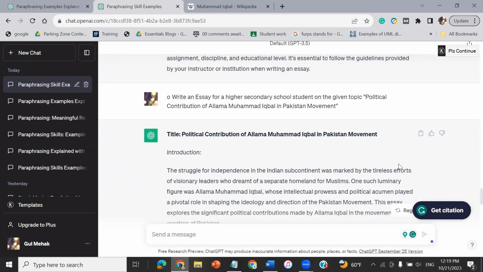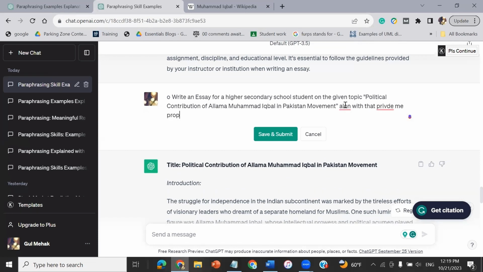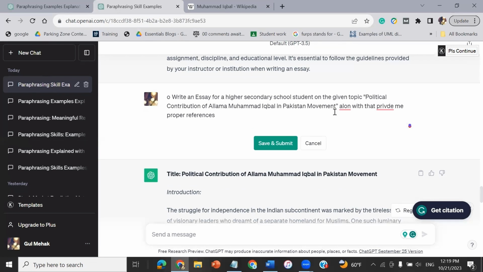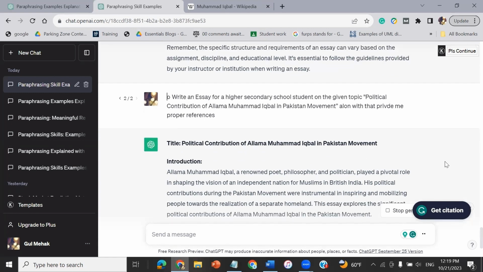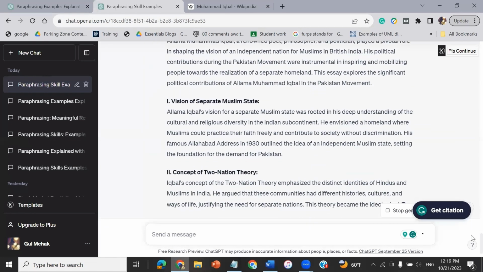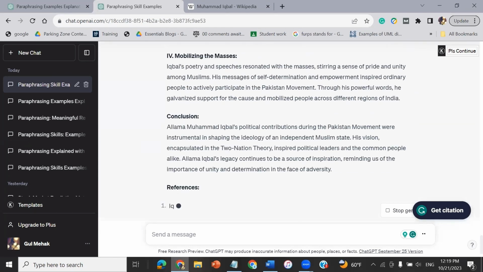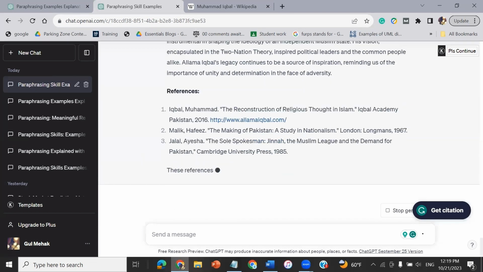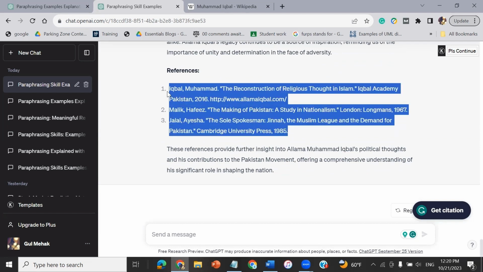Let me just add it here, along with that, provide references. At the end of the essay, it has provided us all the references which are being utilized in this essay.